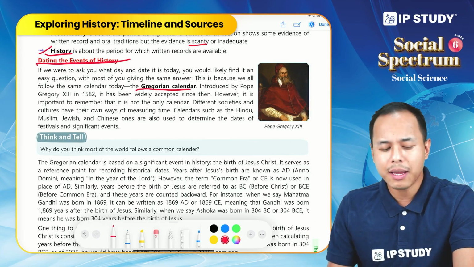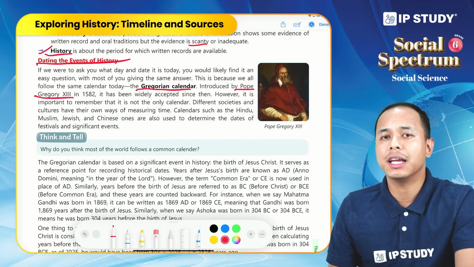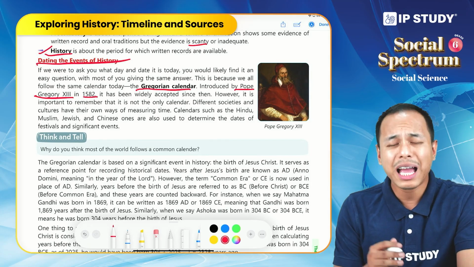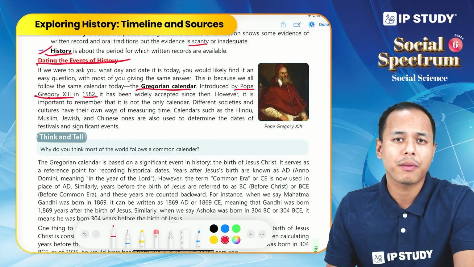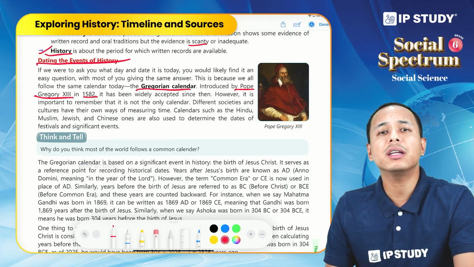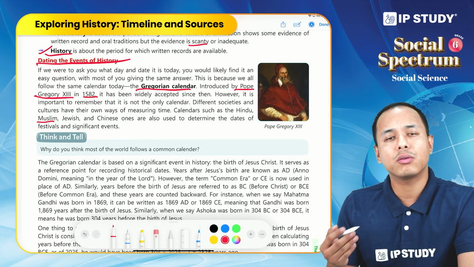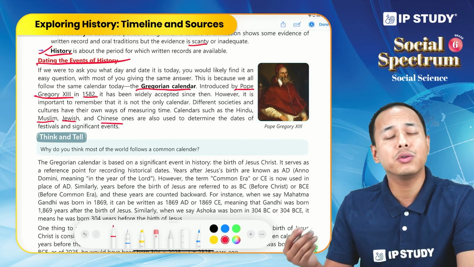It was introduced by Pope Gregory XIII in 1582. Okay. And this calendar is widely accepted. However, this is not the only calendar. Different communities, different religions have their own calendar. Like the Muslims have their own calendar, the Jewish, the Chinese, the Hindu.